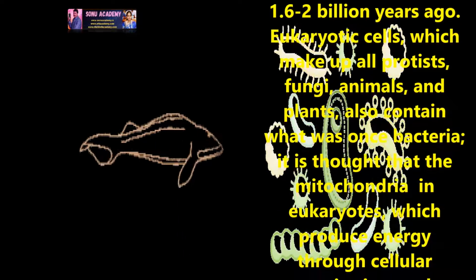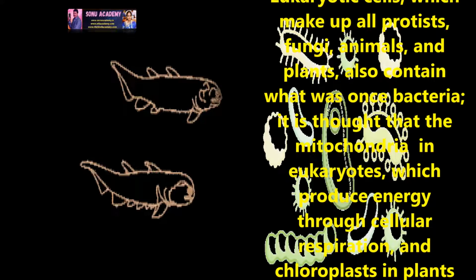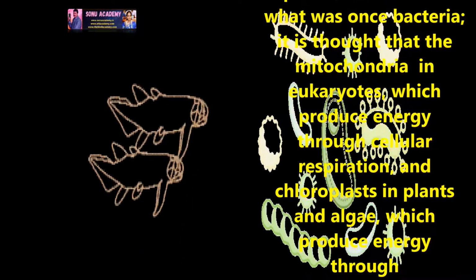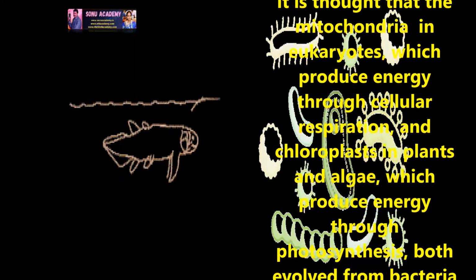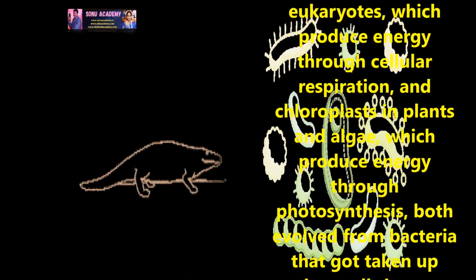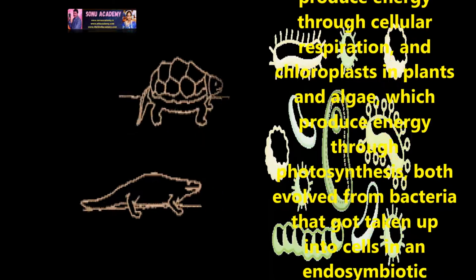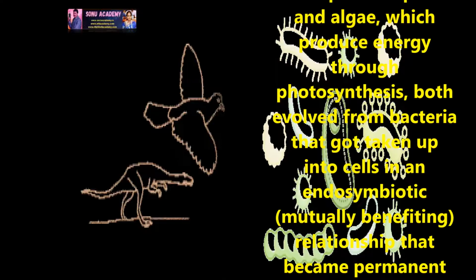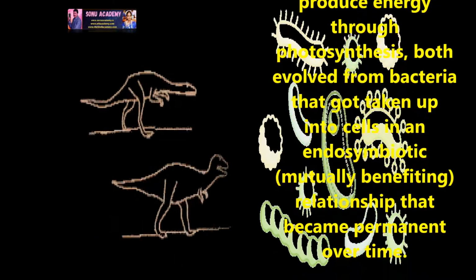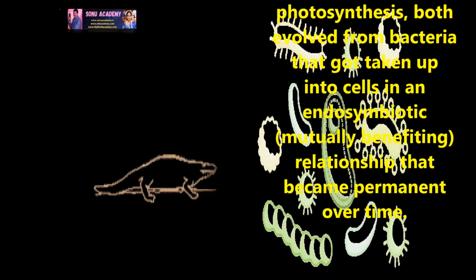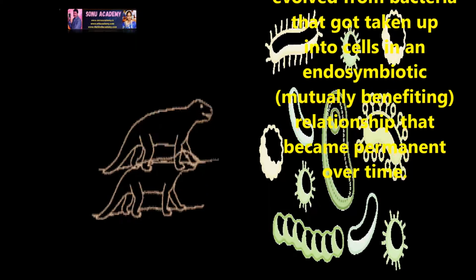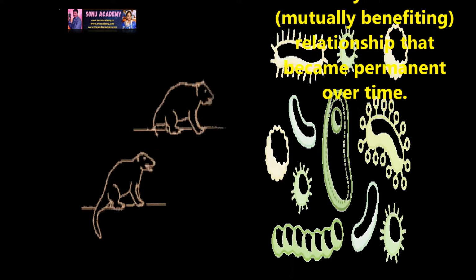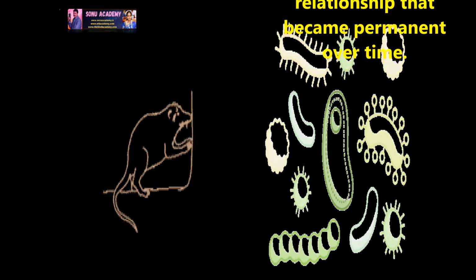Eukaryotic cells, which make up all the protists, fungi, animals and plants, also contain what was once bacteria. It is thought that the mitochondria in eukaryotes, which produce energy through cellular respiration, and chloroplasts in plants and algae, which produce energy through photosynthesis, both evolved from bacteria that got taken up into the cells in an endosymbiotic, means mutually benefiting, relationship that became permanent over time.